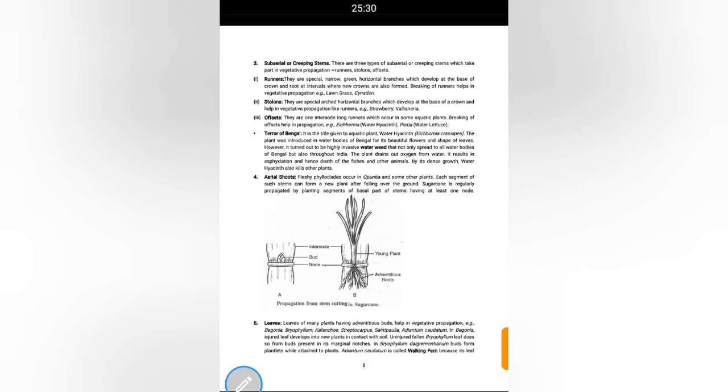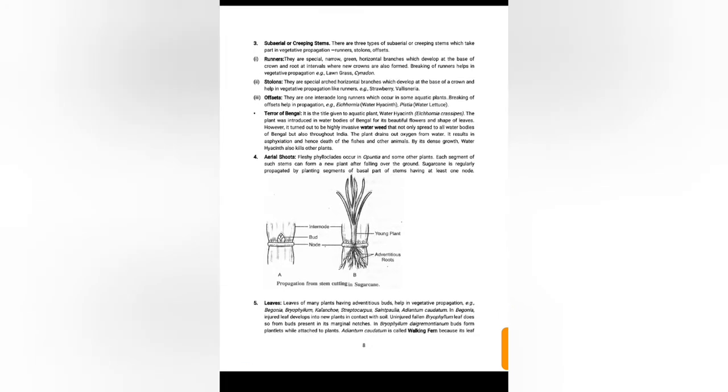Next is creeping stems. Runners occur in grasses, like Cynodon. Runners means it continues. It's an example of a runner. Next is stolon, that is strawberry or Vallisneria. Horizontal branches which develop at the base. Offsets like Eichhornia. We can say it in Odia as Bilati Dada.